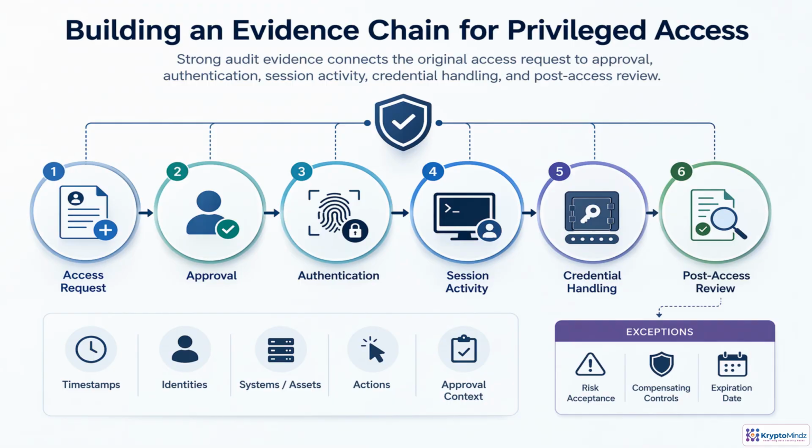Privileged access evidence should read like a connected story, not a pile of logs. It starts with the request: who needed access, to what, and why. Approval adds the business justification and authorizer. Authentication proves the approved person actually signed in, ideally with MFA. Session activity shows what happened on the asset. Credential handling proves checkout, activation, and rotation were controlled. Review confirms the activity was examined after the fact.